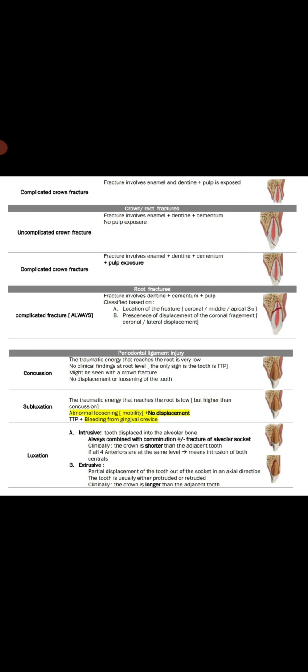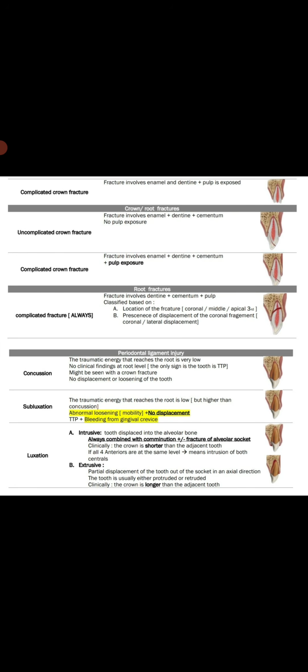Now come to the periodontal ligament injury. These types of trauma to teeth are divided into 4 subtypes. Number 1 is the concussion. These are very, very important for the biennial exam.